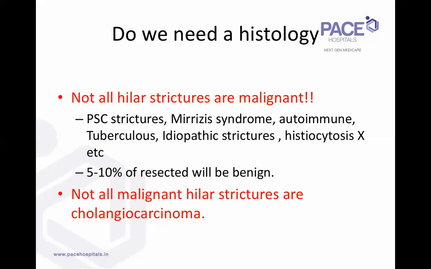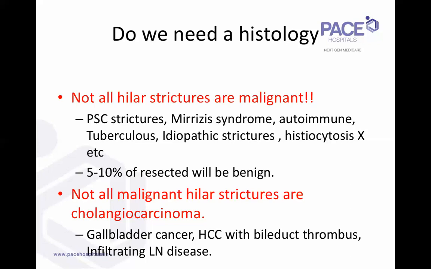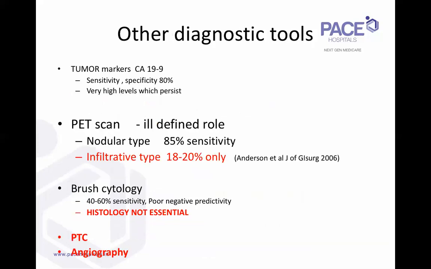comes as benign. The other thing to remember is not all malignant hilar strictures are cholangiocarcinomas. So you can have a gallbladder cancer neck mass infiltrating the hilum, HCC with a bile duct thrombus. In fact, I'll show you a similar case with us. And sometimes infiltrating lymph node disease, like let's say a colorectal cancer or a breast cancer with hepatoduodenal lymph node disease, which is causing a hilar stricture. So obviously, with any of these, the outcome and the treatment and the prognosis are totally different from a hilar cholangiocarcinoma. So that's one more thing we need to keep in mind, that not all hilar strictures are hilar cholangiocarcinomas.